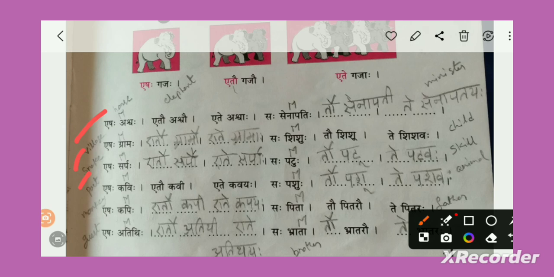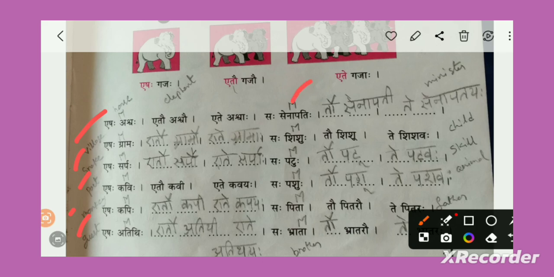Etau kavi, two poets. Ete kavayaha, multiple poets. Yeshaha kapihi, one monkey. Etau kapi, two monkeys. Ete kapayaha, multiple monkeys. Yeshaha atidhihi, one guest. Etau atithi, two guests. Ete atithayaha, multiple guests.